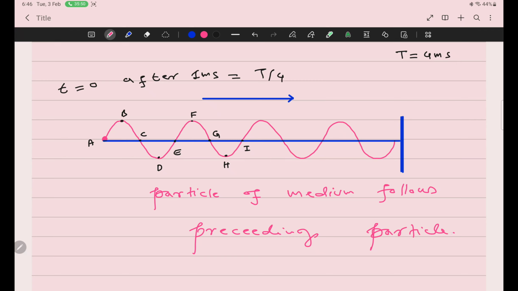I'm explaining. Explanation is, if I ask you this particle C, there are two possibilities.